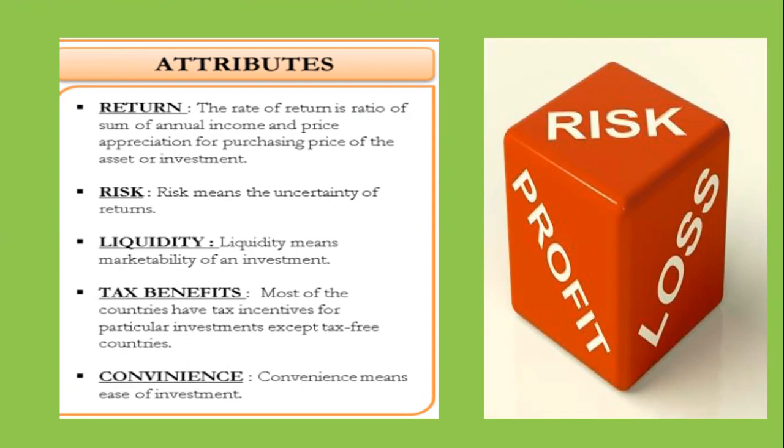So I told you, risk. What is this risk? The rate of return on different investment options varies a lot. If you invest in a mutual fund, it is highly risky. If you invest in government security, it is less risky. The risk involved is very little. So more return is expected out of a high risk investment, for example, mutual fund. What does risk mean? Risk is uncertainty of returns. This we have already seen in the first class itself, so I need not explain much about this.